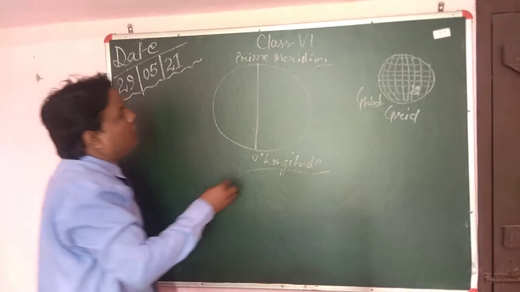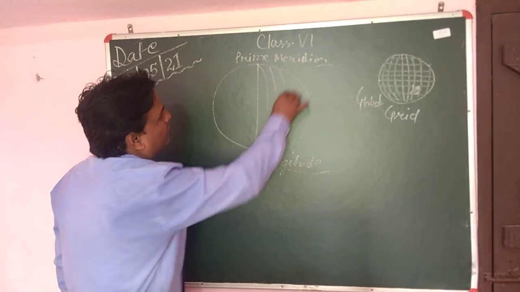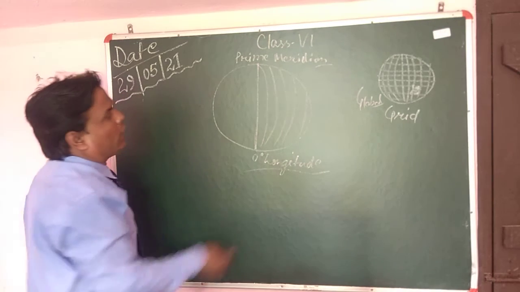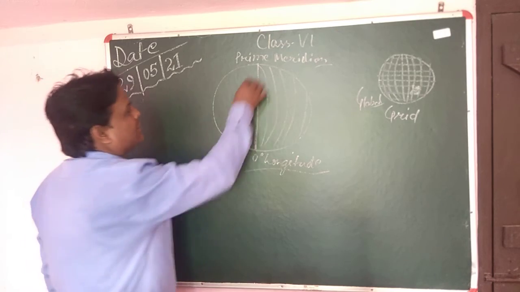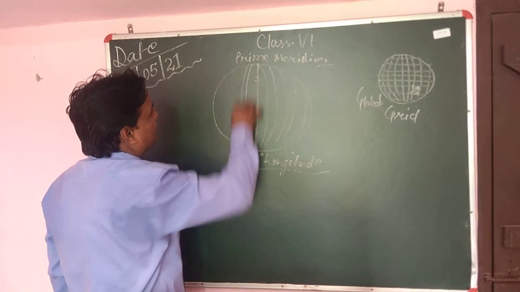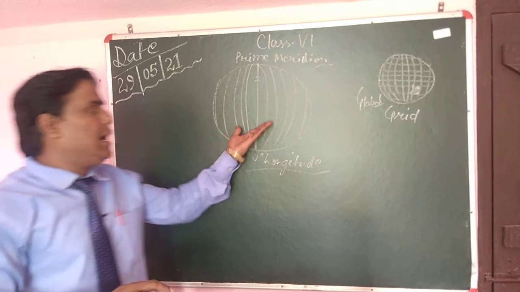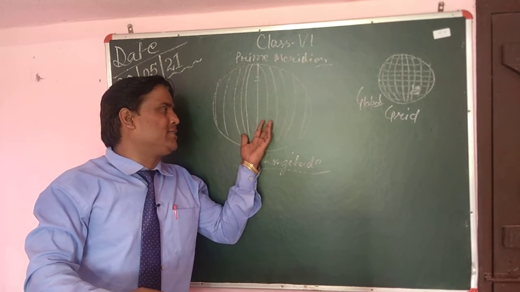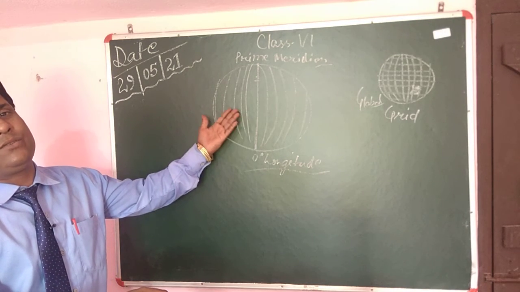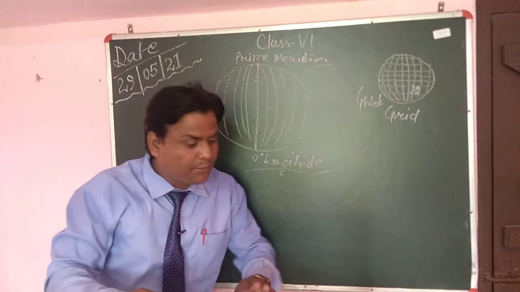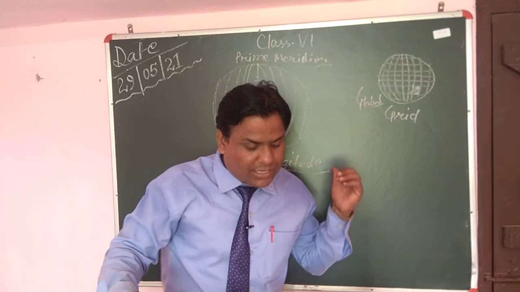Wherever you go in the world, the time in the whole world starts from here and goes up and down from there only. So this is the prime meridian, and after that there will be 10 degree east, 20 degree east, 30 degree east, 40 degree east. Similarly, 10 degree west, 20 degree west, and 30 degree west. That is how the time is calculated with the help of this.